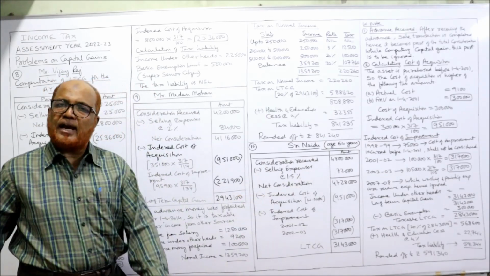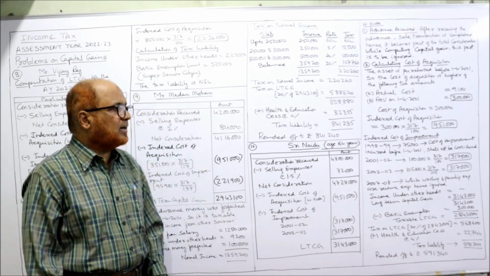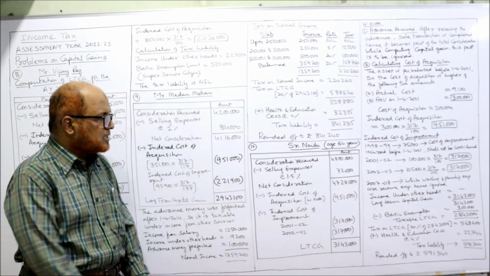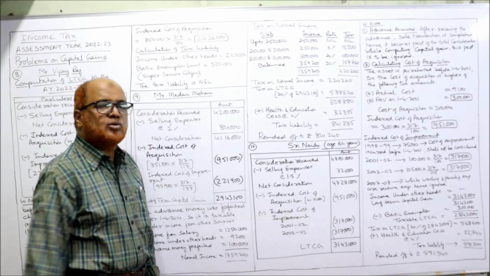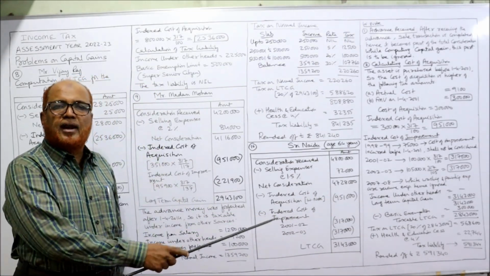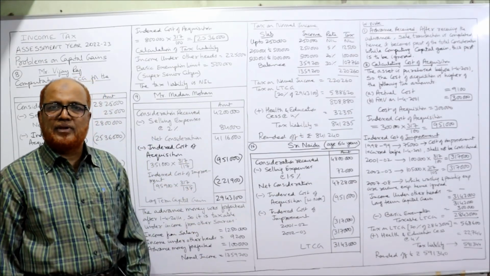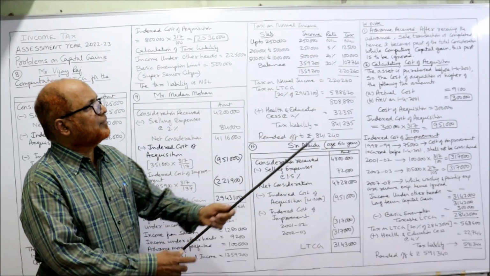Consideration received, 48 lakh, given in the problem. Selling expenses 1.5% of 48 lakh comes to 72,000, deduct. Then 47 lakh 28,000 is the net consideration. Now be careful regarding cost of acquisition. Indexed cost of acquisition. Now in working note you can see.